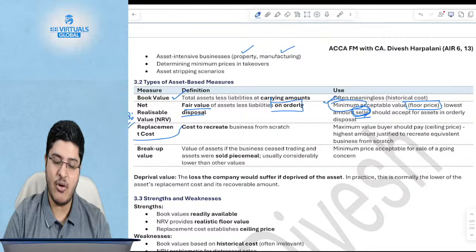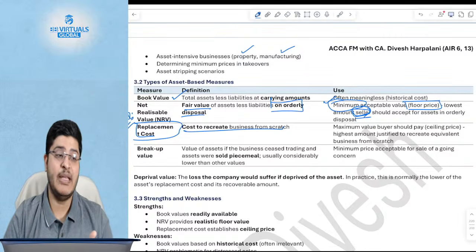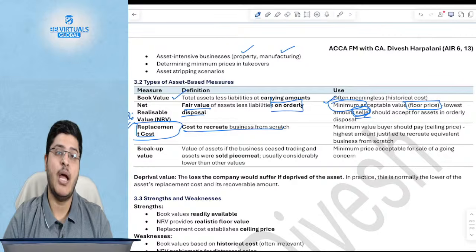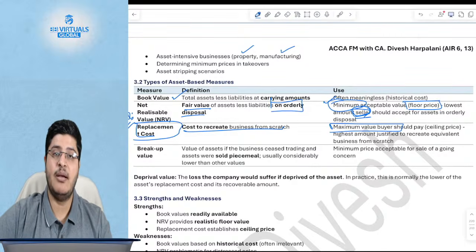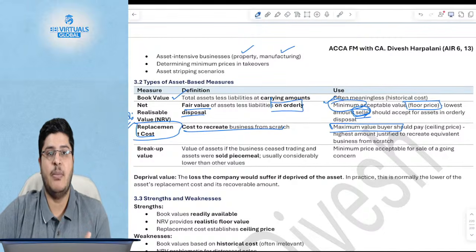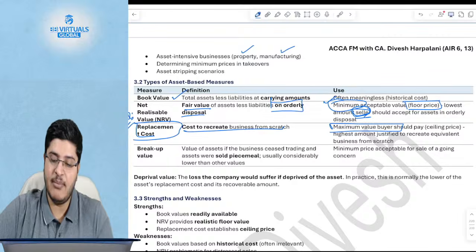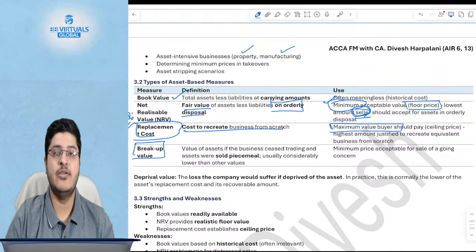What is the replacement cost? Which is the cost to recreate the business from scratch. If the buyer who is buying from you would have, instead of buying from you, created this business from scratch, what would have been the amount that the buyer would have spent? So this is the maximum value that the buyer should give you. Otherwise, the buyer will say, why should I pay you higher than what it costs me to build the same business?